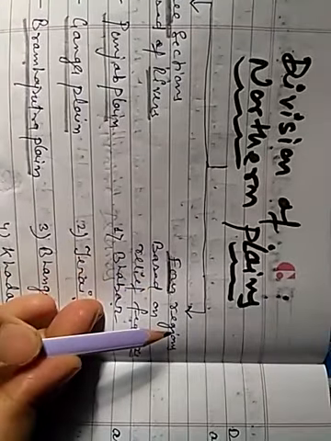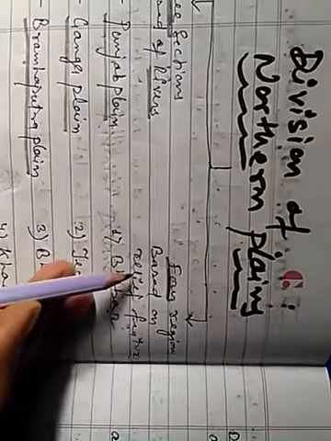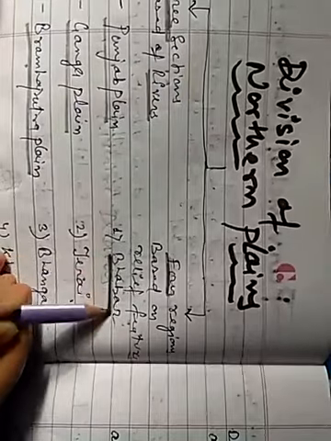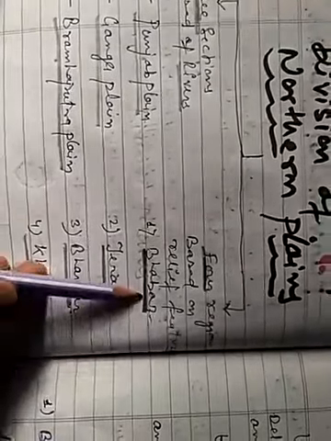And 4 regions based on variation in relief features. First is Bhabar, then Terai region, then Bhangar, then Khadar.